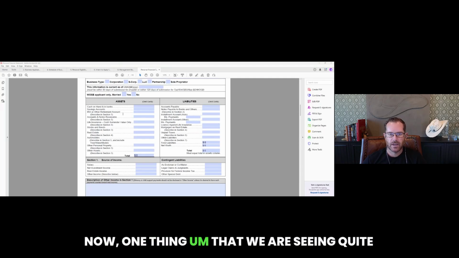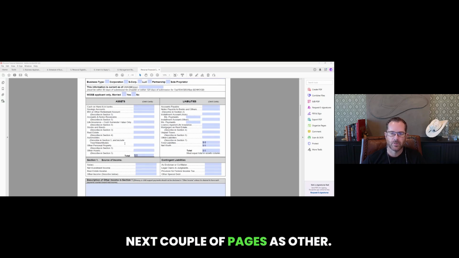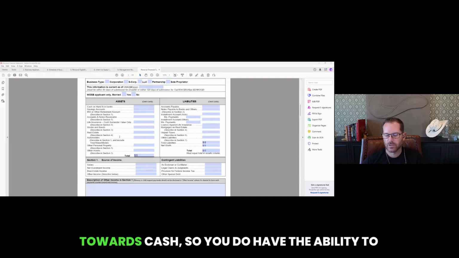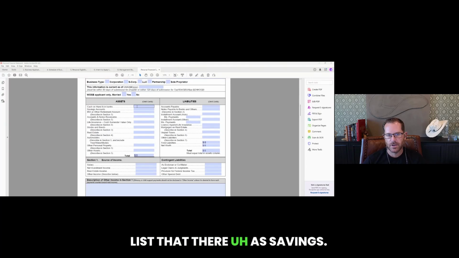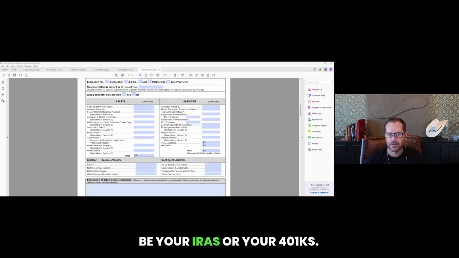Now, one thing that we are seeing quite a bit of is cryptocurrency. You can put that as other assets and then mark it on the next couple pages as other. You can also put it here as savings account. We will count it for the most part towards cash, so you do have the ability to list that there as savings. IRA or other retirement, so this would be your IRAs or your 401ks.